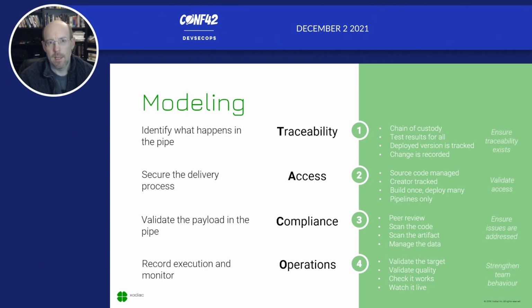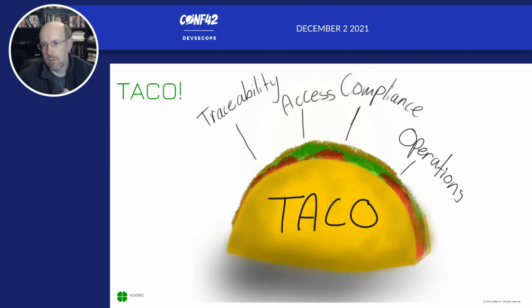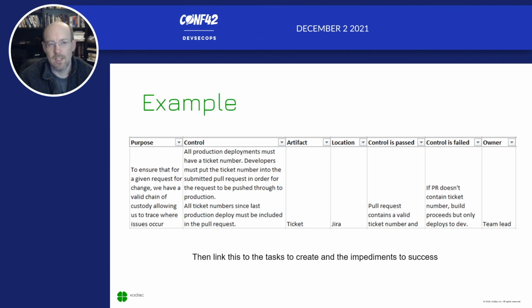So what we did from here, and we created a set of auditing ones to validate that it was working, is we said, okay, so if we had this set of standards, what else do we need? What else is missing? What else could we embed? And then we embedded this into the standards within the organization to ensure that if somebody meets the set of standards that we've defined on TACO, and the risk profile is correct, then we can properly believe that the pipeline is doing what it's supposed to do, and that we know how to measure for safety in that pipeline. And my daughter drew a lovely picture that I like to include here.